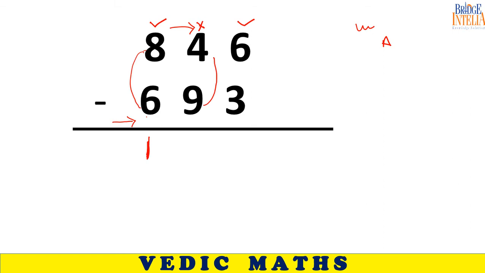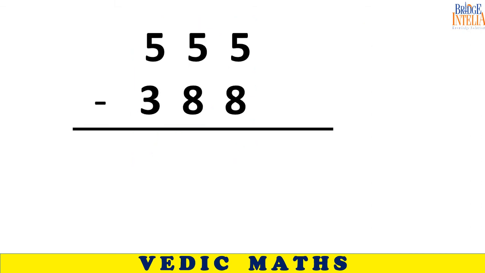So complement of 9 is 1. So 4 plus 1, 5. Then here there is no problem. So this is the final answer. Did everybody get the same answer? Yes, sir.